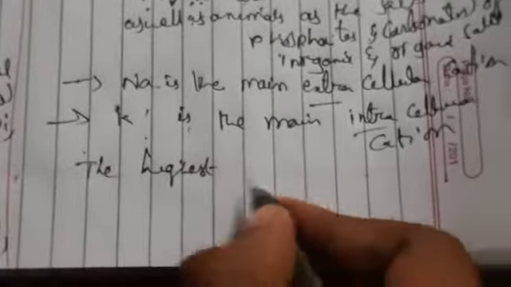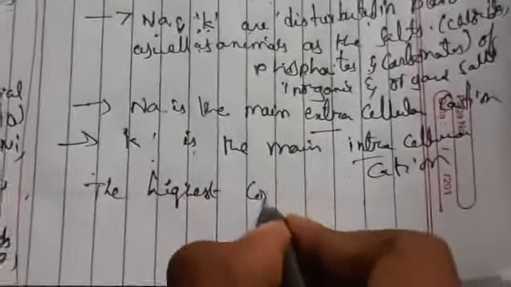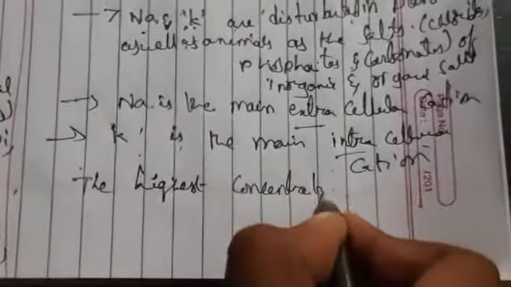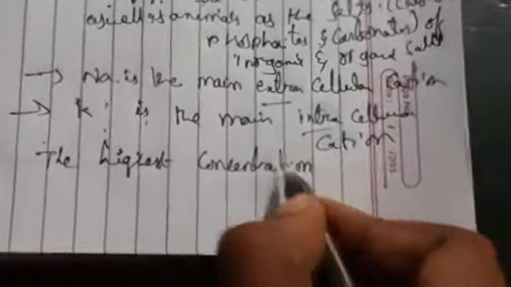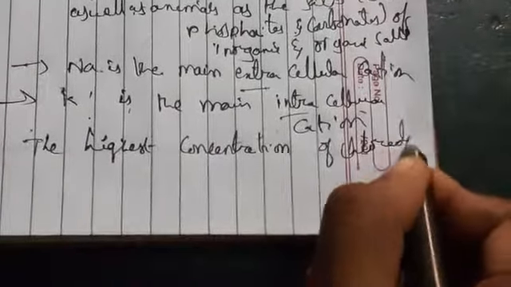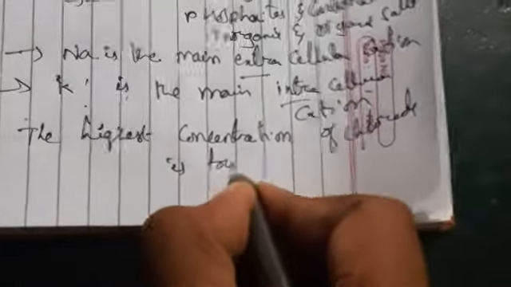Whenever cells and nerves are working in our body, outside the cell we have sodium and inside the cell we have potassium. The highest concentration of chloride is found in CSF.